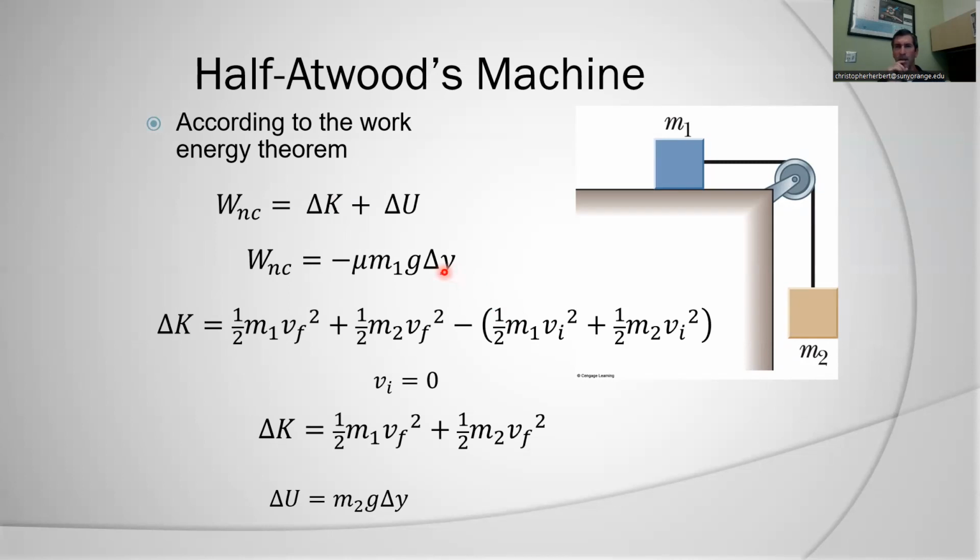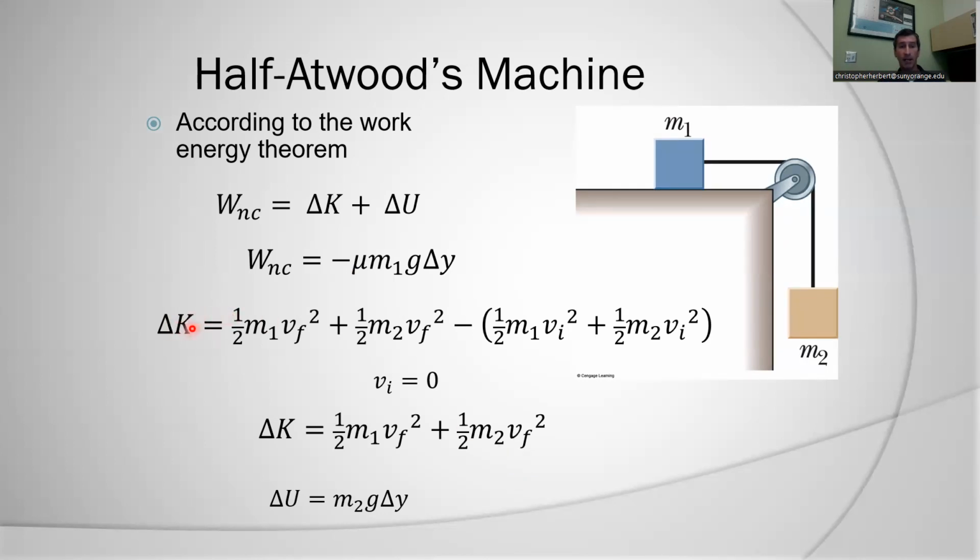I've made a little bit of a mistake here. This should be the absolute value of the distance that it moves, so we're still going to get a negative value here. I'm going to have to be careful of how I plug this in. Delta y here is technically negative, so I've got to be careful with the way that I write this out. I guess a better way to do this would have been to use h here, which is the height that m2 drops, and use h with a negative sign here. So again, my bad on not being consistent here.